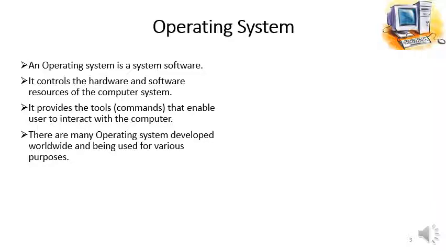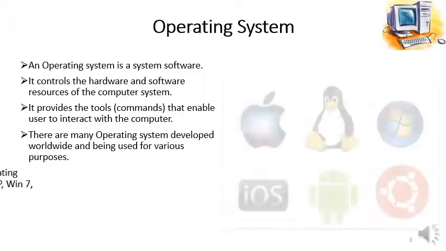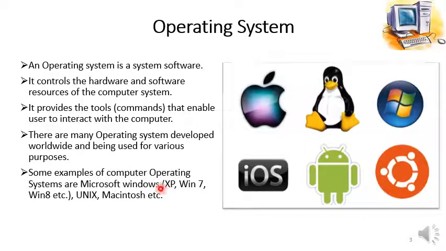There are many operating systems developed worldwide and being used for various purposes. Some examples of computer operating systems are Microsoft Windows, in which we have Windows XP, Windows 7, Windows 8 and Windows 10. Further, Unix is also an operating system. Macintosh is also an operating system for Apple made computers. Here we have some examples of different operating systems.